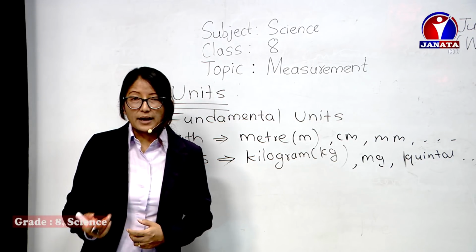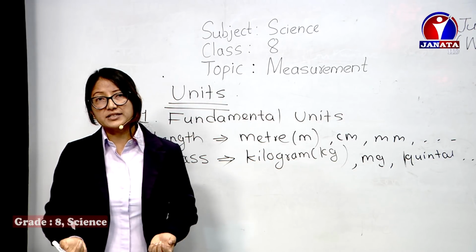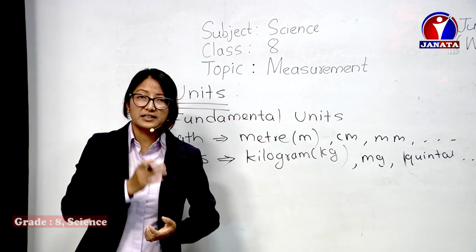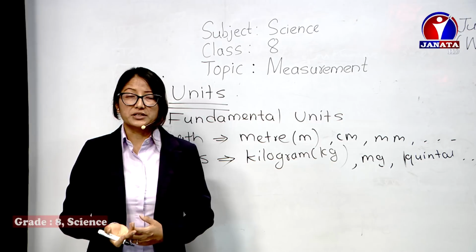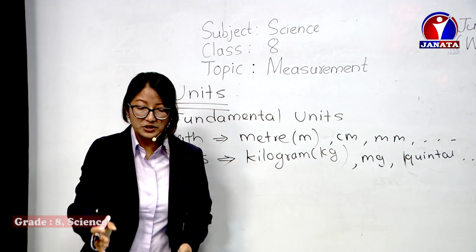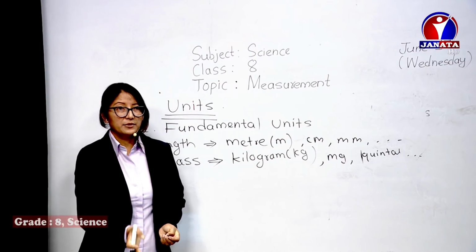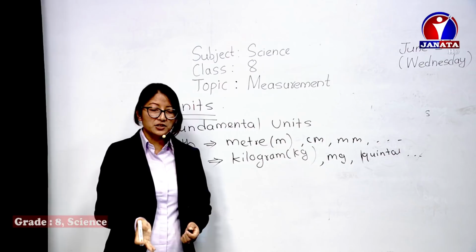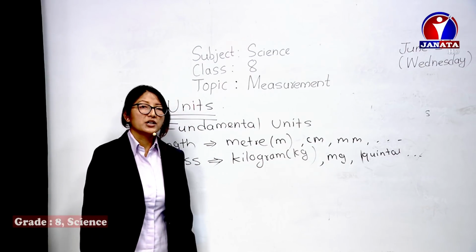That's why they had a conference, and in that conference they finally came to the conclusion that we have to develop special units which would be used worldwide. From that, 7 fundamental quantities and their 7 fundamental units were found.